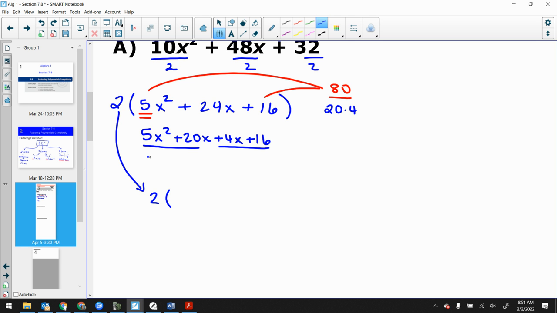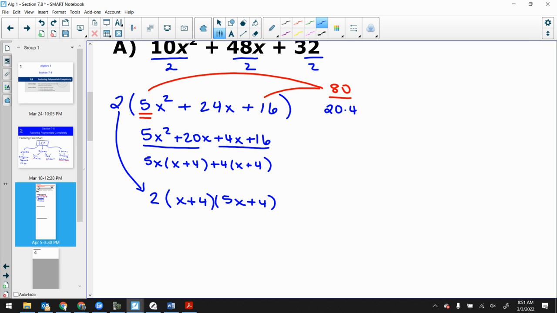We pull out a 5x, and we're left with an x plus 4. We pull out a 4, and we're left with an x plus 4. X plus 4 is our common binomial. 5x plus 4 is our leftovers.